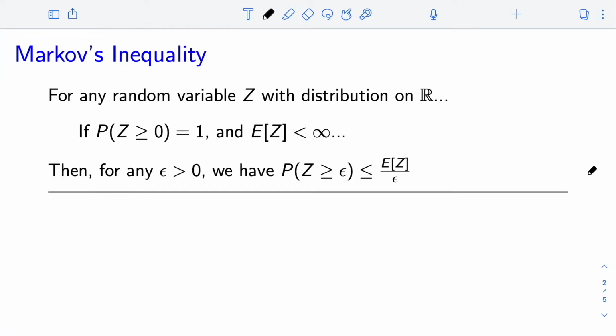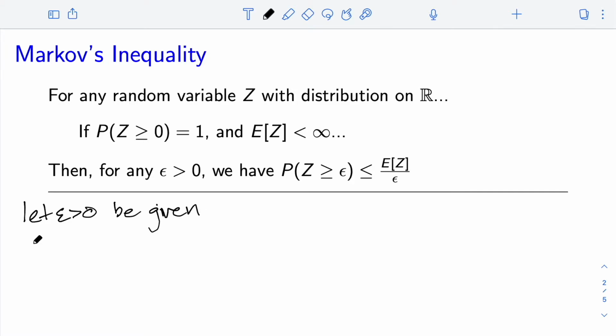However, it's going to be a workhorse inequality, and we'll see that we can transform lots of other questions to appear in this form. Now we're going to prove this inequality. The proof is actually quite straightforward, not too much work. So let's choose an arbitrary epsilon greater than 0. So let epsilon greater than 0 be given. And now we would like to show that that probabilistic statement holds.